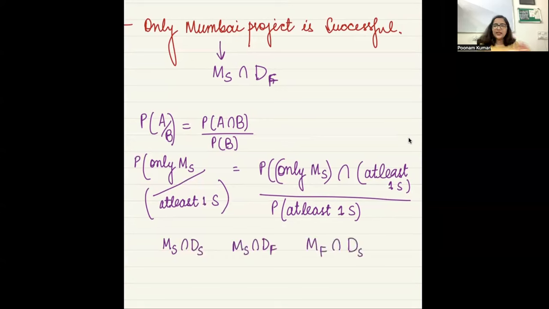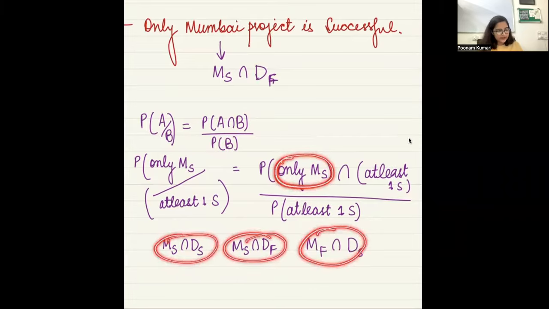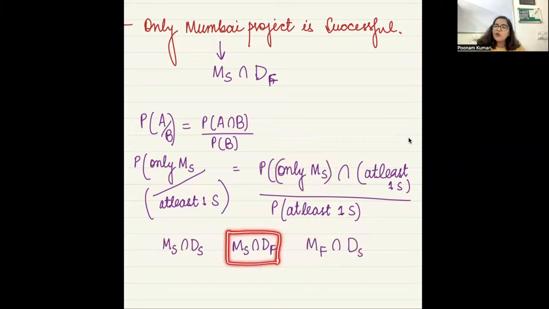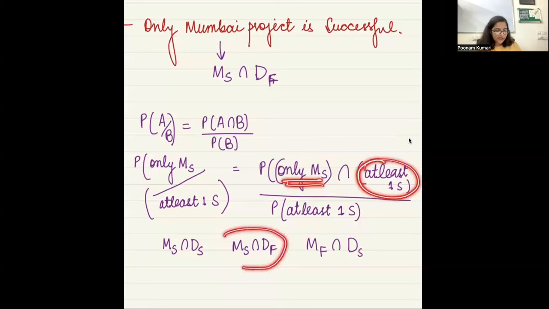These 3 cases are there, right? And out of these 3 cases, you are doing an intersection with only MS, which is this. So what will be this intersection? Only this, right? Yes, ma'am. This case has 3 possibilities and this has only 1 possibility. So what is the common area? The common region is this, right?